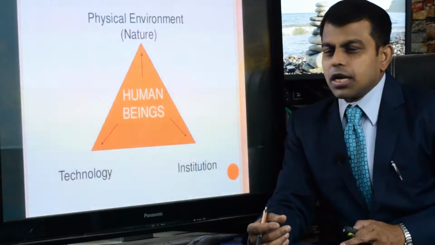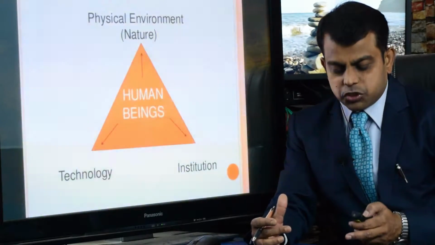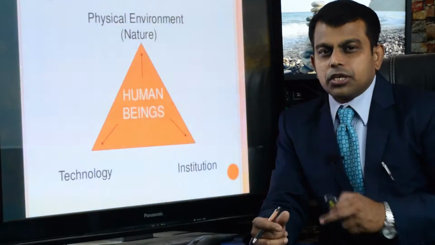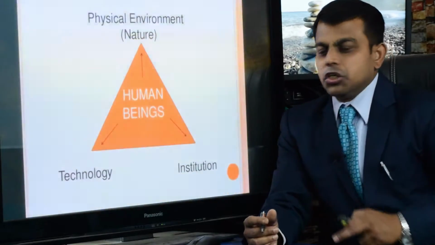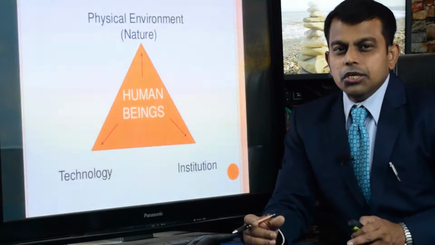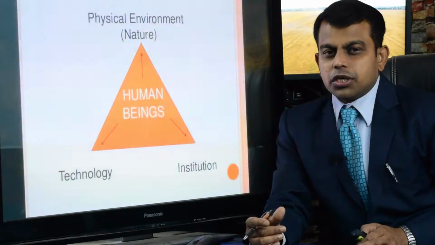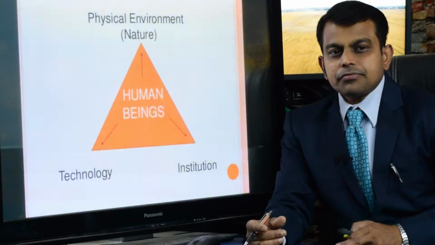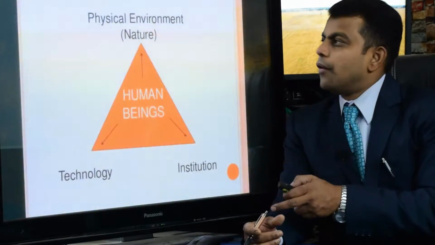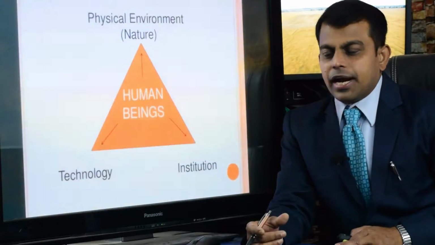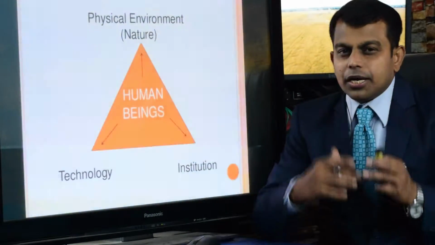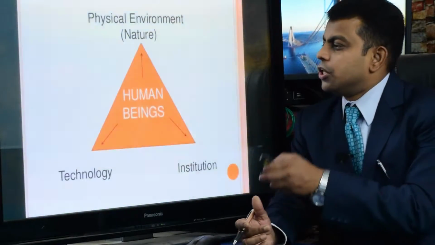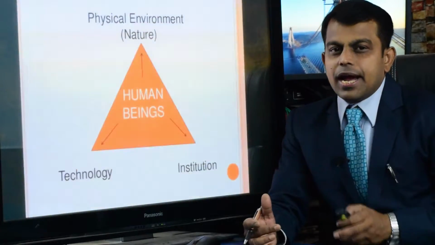And different institutions, like the United Nations, the World Bank, or UNICEF, take decisions differently to influence and interact with the physical environment, and also influence what inventions of technology are formed. So all of these interact with one another.